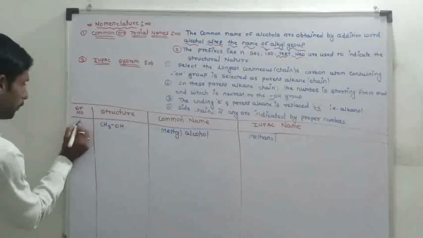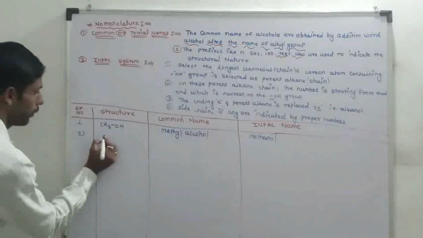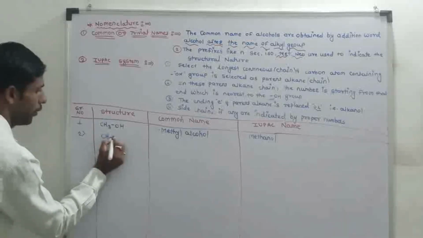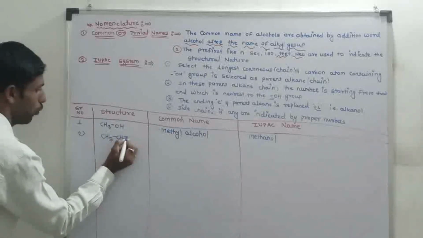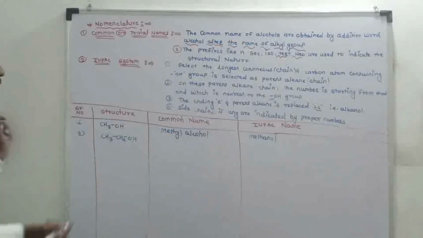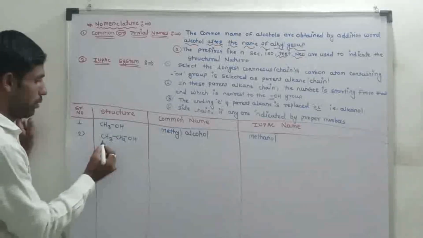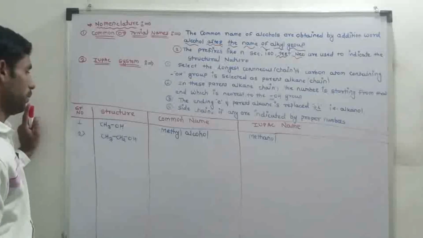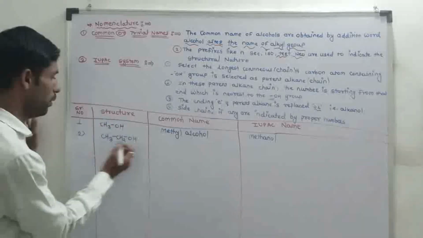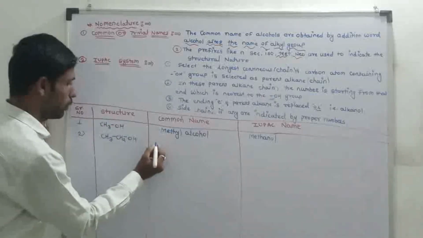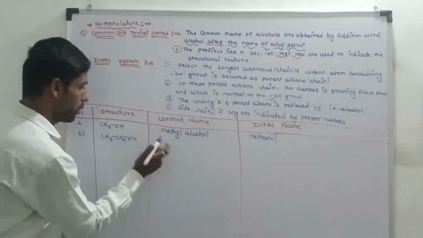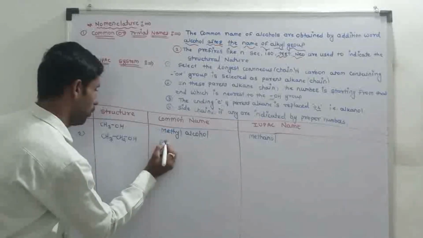Second example, CH3CH2OH. This parent alkane chain consists of 2 carbon atoms. The common name of the structure is ethyl alcohol.